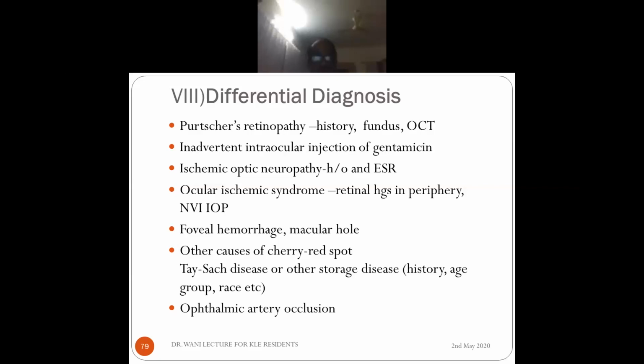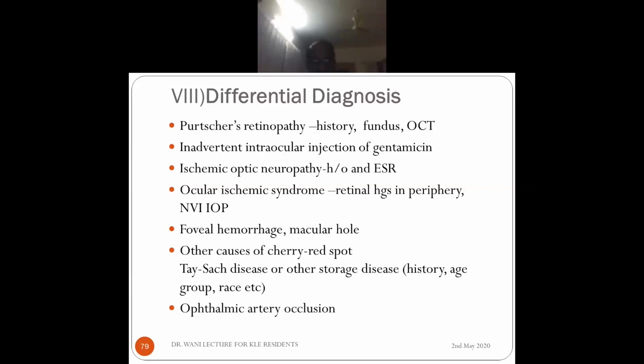Okay. Then ocular ischemic syndrome is one which can cause CRAO, as well as there can be ocular ischemic syndrome. But the ocular ischemic syndrome patients will have retinal hemorrhages in the periphery. There may be NVI, and IOP may be low or high depending on what the problem is. Foveal hemorrhage and macular hole can be mistaken for a cherry red spot, but of course there will be no opacification of the retina. Other causes of cherry red spot like Tay-Sachs disease and other storage disorders usually occur in younger age groups.